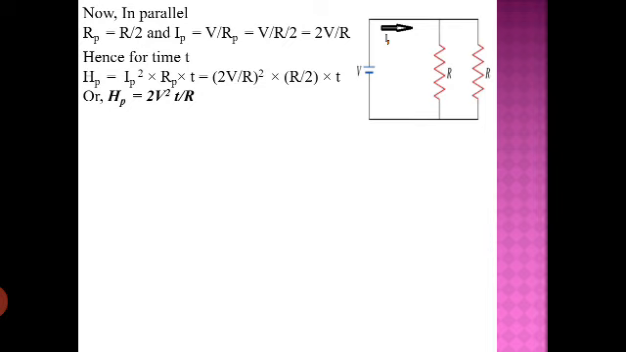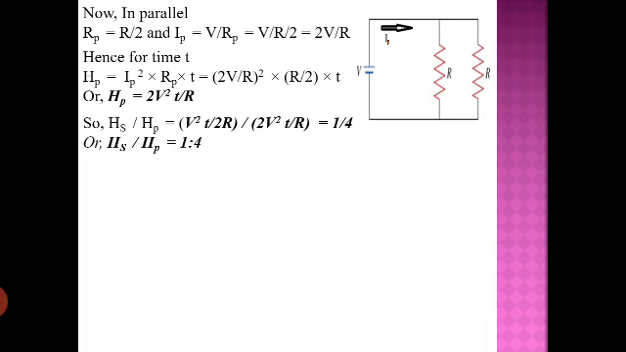So R by 2 is the total resistance of this circuit, and let IP be the current flowing through this circuit. So V upon Rp, that is 2V upon R. So we got the current, we got the resistance of this circuit. So we have the equation Hp is equal to Ip square into Rp into T, where Hp is the heat produced in this combination. Putting all, we are getting Hp is equal to 2V square T upon R. So we got the heat produced in series and parallel.